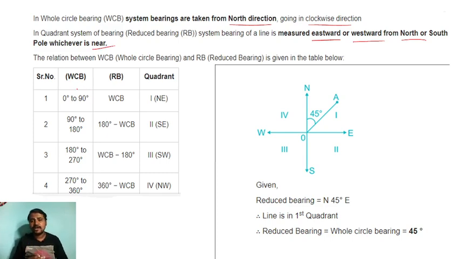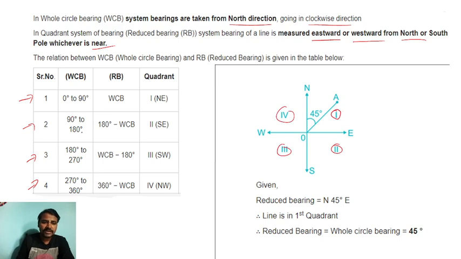In this question they have given a quadrantal bearing, and you have to convert it to whole circle bearing. We have some formulas to remember, these four formulas. In the first quadrant, WCB is 0 to 90 degrees, that is northeast. Then second quadrant, third quadrant, and fourth quadrant. If it is 90 to 180, it is 180 minus WCB. If it is 180 to 270, it is WCB minus 180 degrees. If it is 270 to 360 degrees, it is 360 minus WCB. Remember these formulas. If they are given vice versa, you can calculate that too.